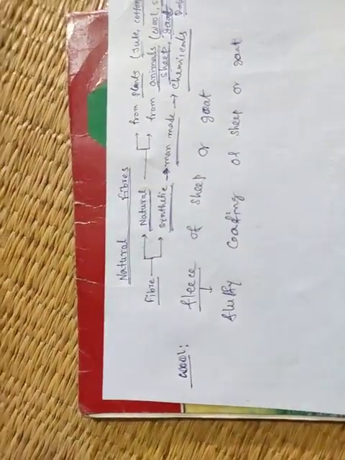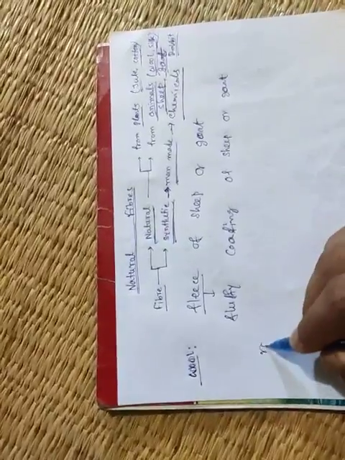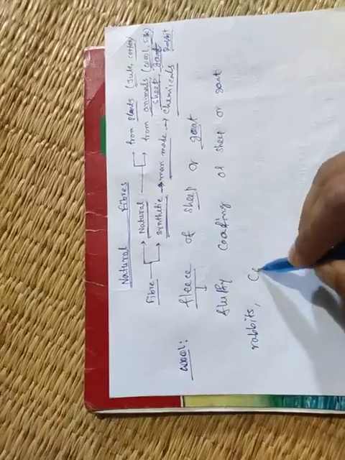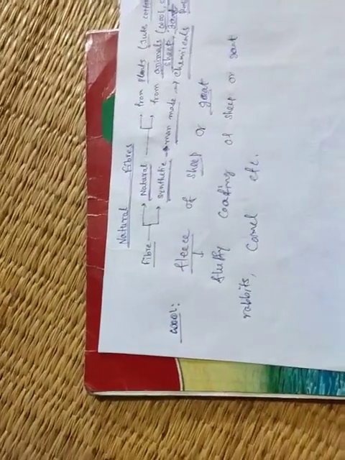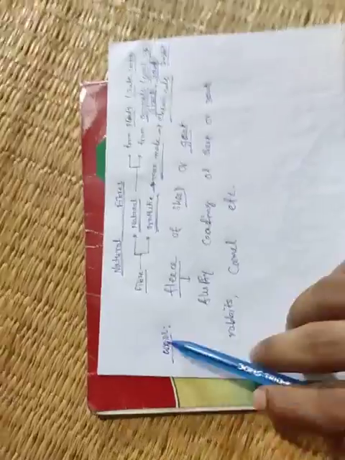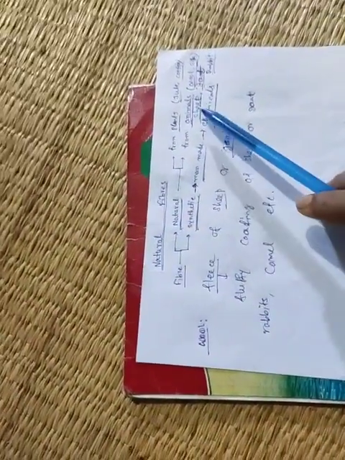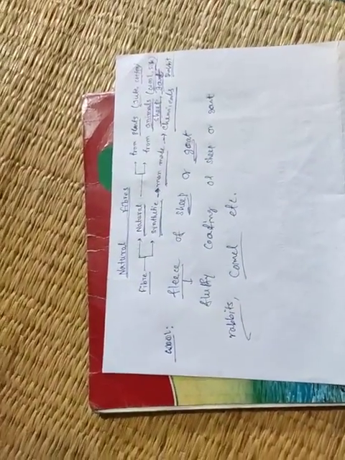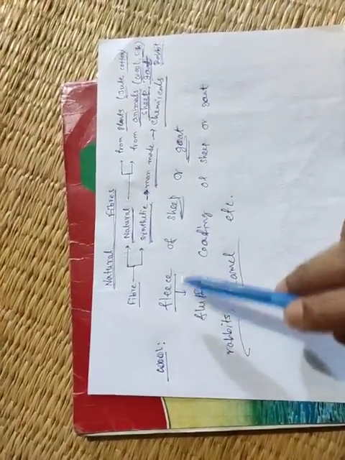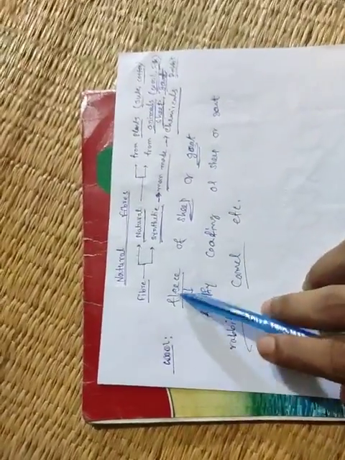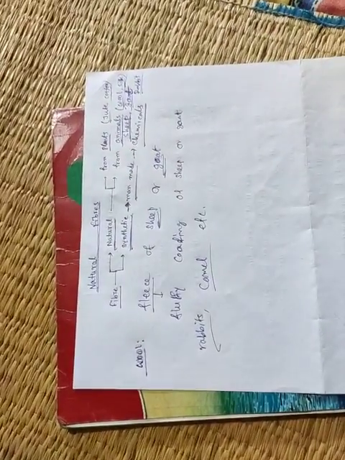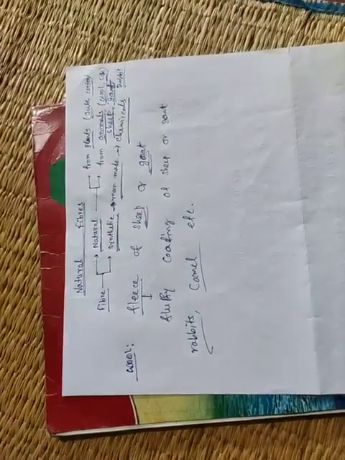Okay, and it is obtained also from rabbits, sheep, goat, rabbits, camel, etc. So understand, wool is one kind of natural fiber which is obtained from animals: sheep, goat, rabbit, camel, etc. Mainly wool is obtained from the fleece of sheep or goat. What is the fleece? Fleece is the fluffy coating of hair of sheep or goat.